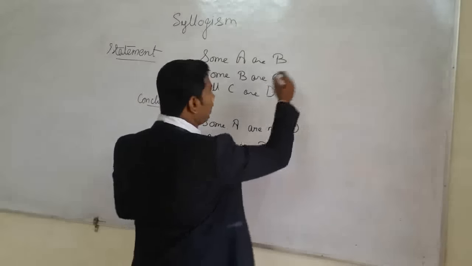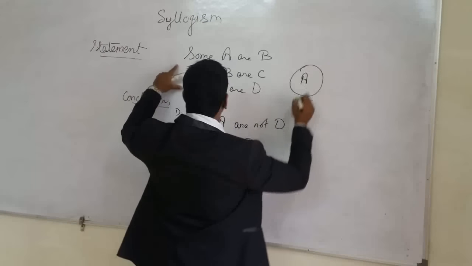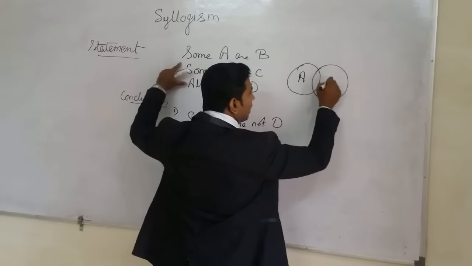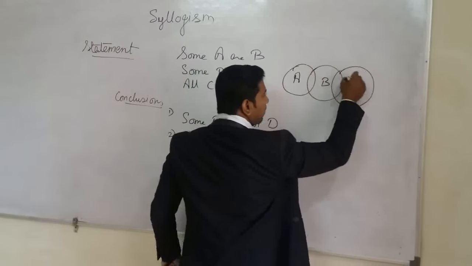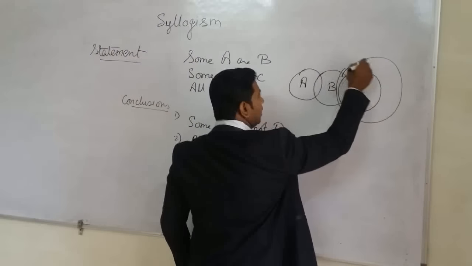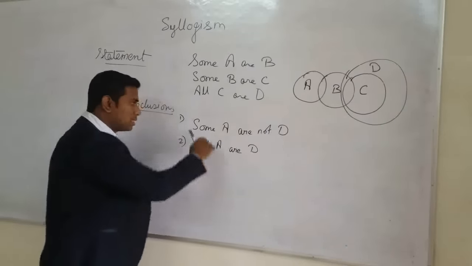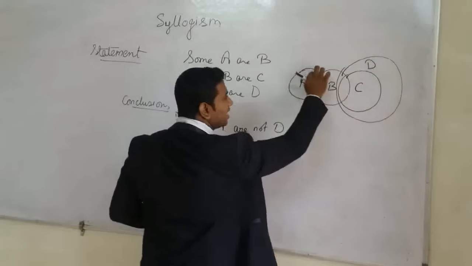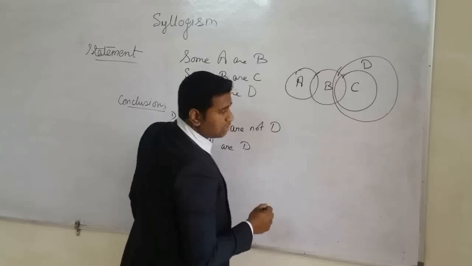Okay. So some A are B, then some B are C, and then all C are D. Now let us see the conclusion. Some A are not D. Can we see that some A are not D?